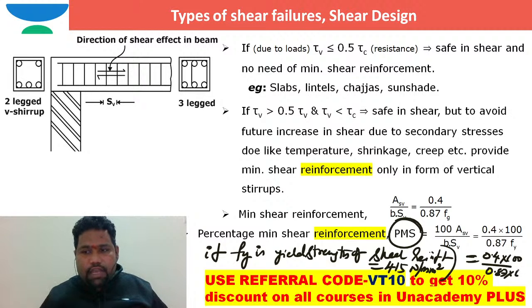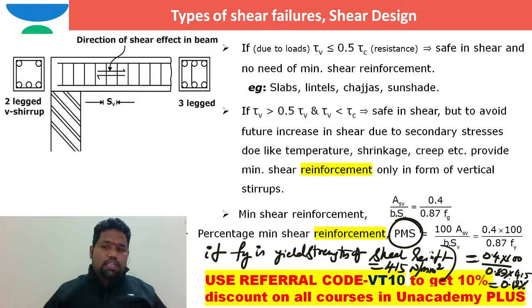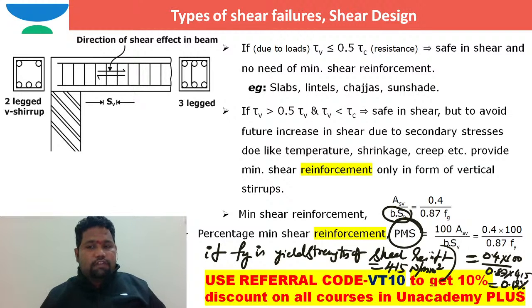I can write this fy as 415, which we can work out as 0.12 percentage of shear reinforcement. This 0.12 percentage is of this cross-sectional area B into SV. So within this cross-section area of B into SV, I need to provide this much minimum percentage of shear reinforcement as 0.12. Like that we need to work out.